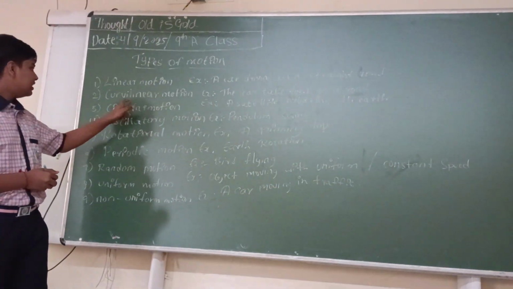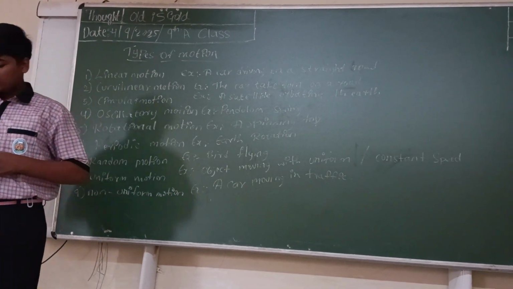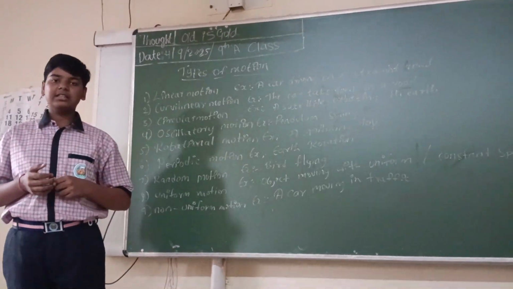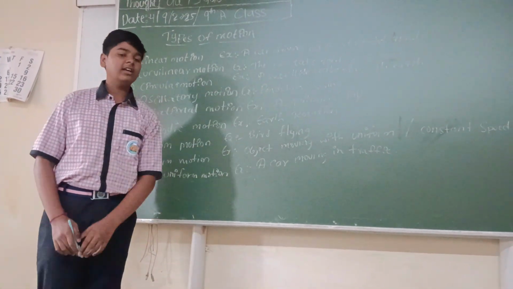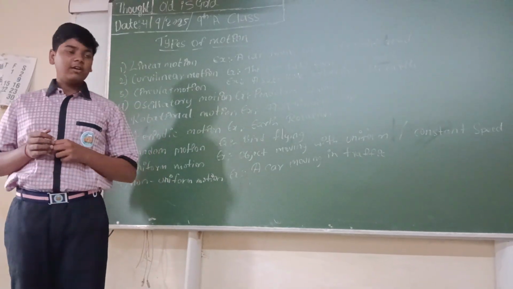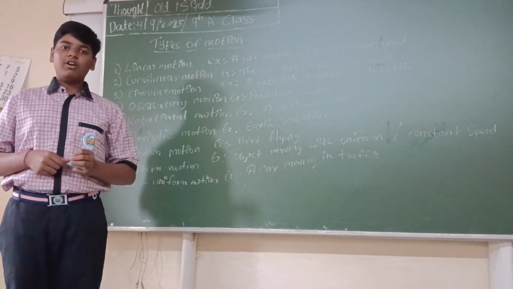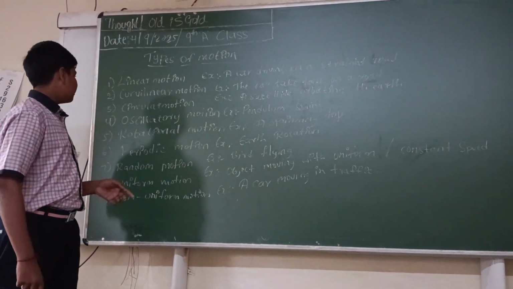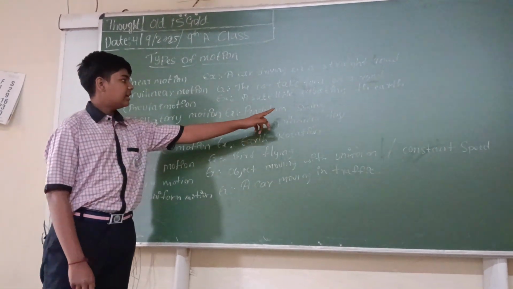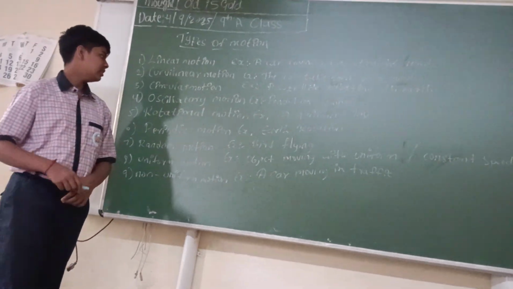Second one, curvilinear motion. An object moving in a curved path is called curvilinear motion. For example, a car taking a turn on a road is an example of curvilinear motion. Next, circular motion. An object moving along a circular path is called circular motion. For example, a satellite orbiting the Earth is an example of circular motion.